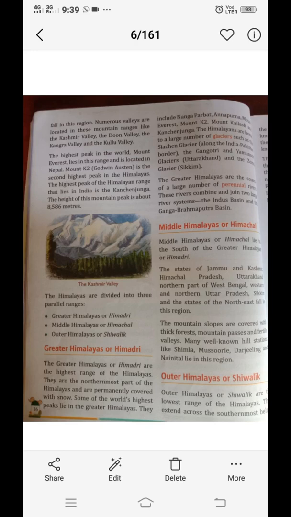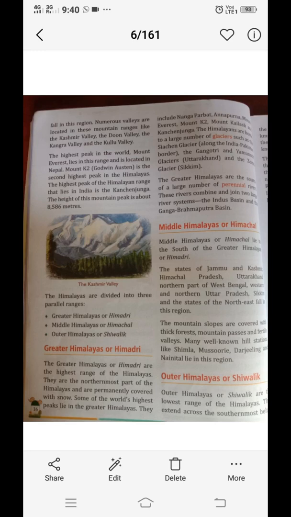Middle Himalayas or Himachal. Middle Himalayas or Himachal lies to the south of the Greater Himalaya or Himadri. The states of Jammu Kashmir, Himachal Pradesh, Uttarakhand, northern part of West Bengal, western and northwestern part of Uttar Pradesh, Sikkim. The states of northeast fall in these regions. The states of northeast are not actually in Himalayan region. Only Arunachal Pradesh and Sikkim are in Himalayan region, and the rest of the states of northeastern India are in Purvachal ranges.